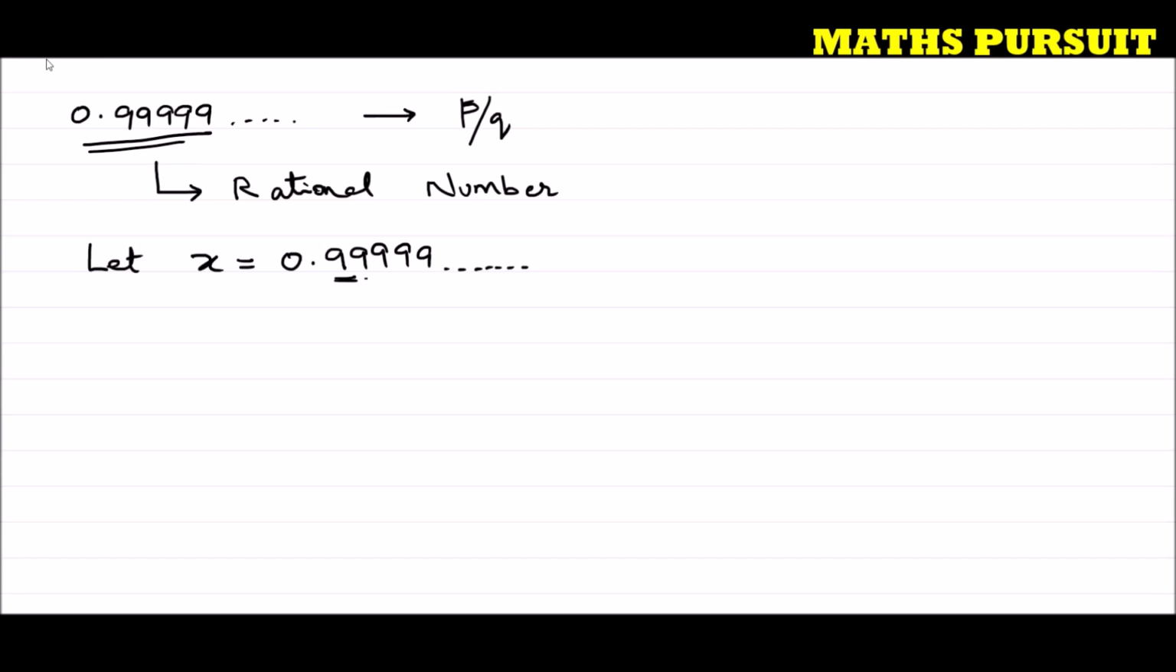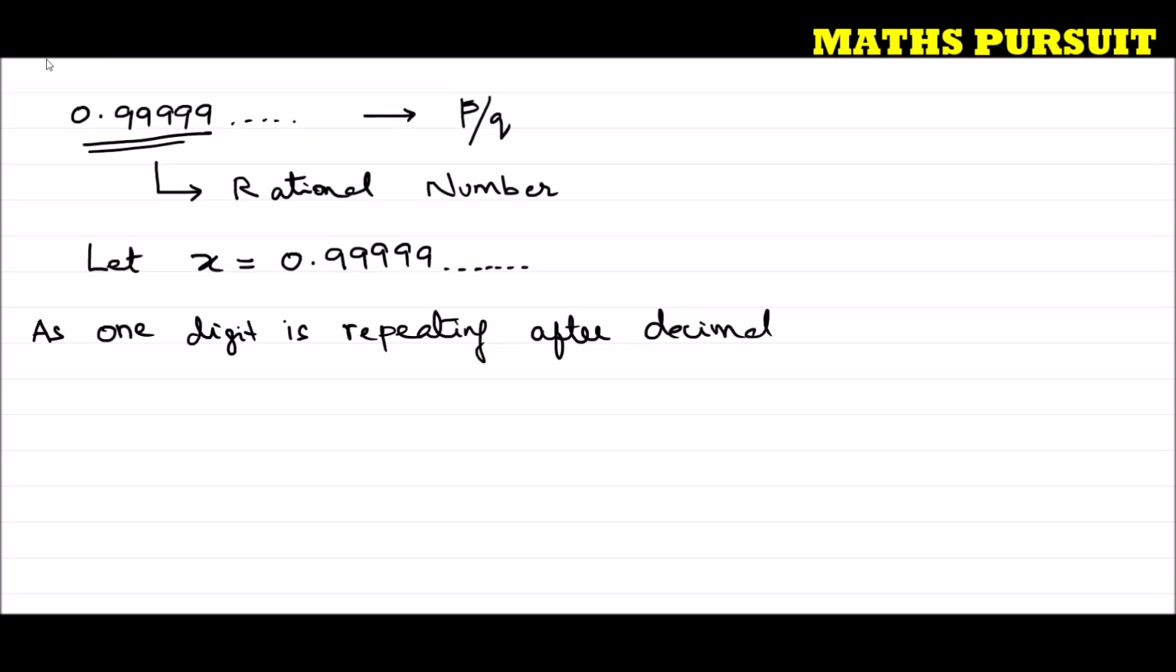Here what we got is 0.999, and you could see that this 9 is repeating. Only one digit, that is 9, is repeating. So what I can write is one digit is repeating after decimal. Let us multiply with 10 to both sides of the above equation.